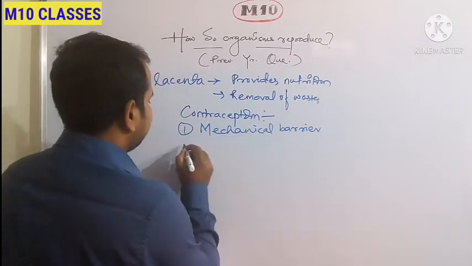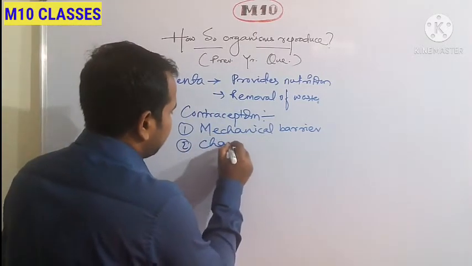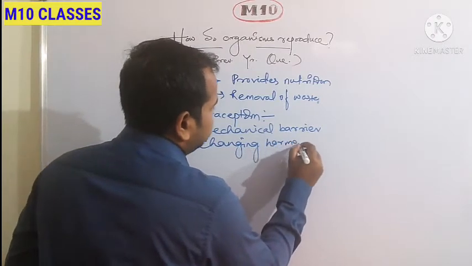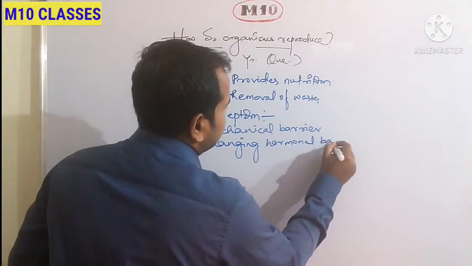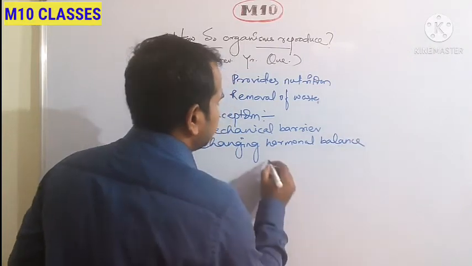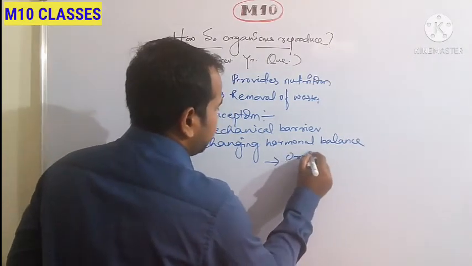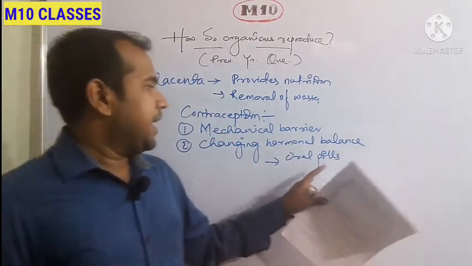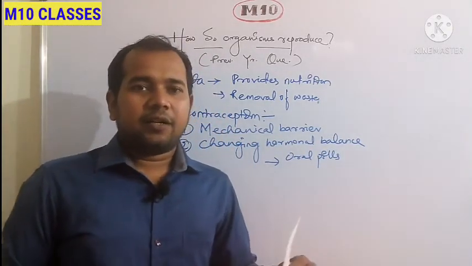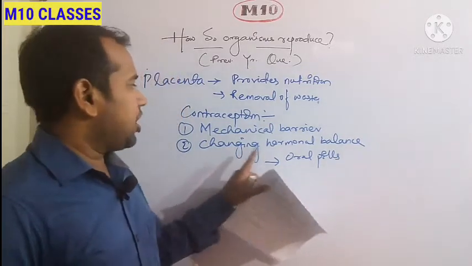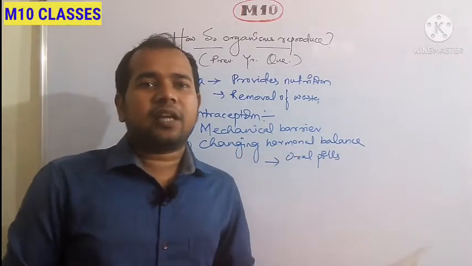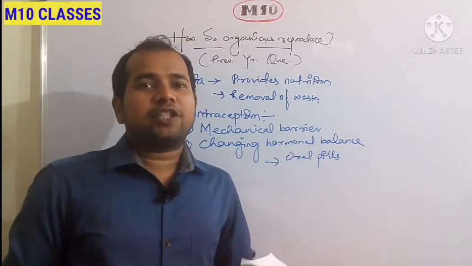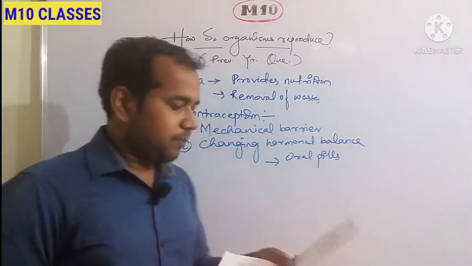Next is changing hormonal balance, for example oral pills. In this method, by taking these pills, by disturbing the hormonal balance, in some cases the eggs don't come out of the ovary, or it doesn't allow fertilization to take place inside the female body.